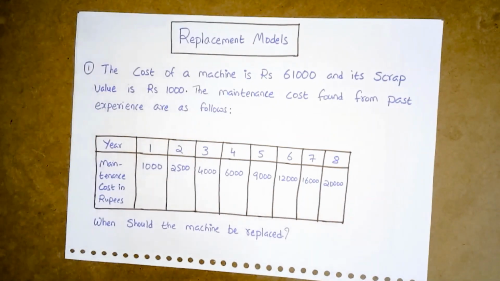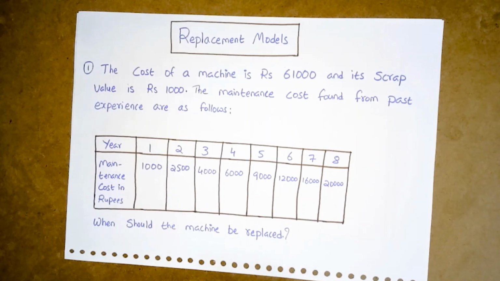In each and every class I will say the same thing: first and prior, we have to understand the problem carefully. Once we understand what exact data is given and what the examiner is asking, it will be easy for us to generate the solution.